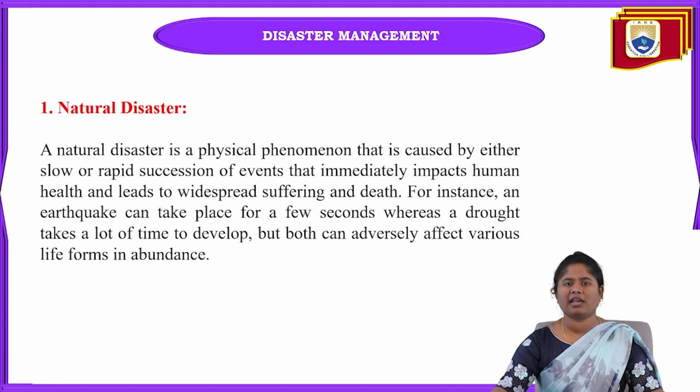For example, take an earthquake. An earthquake takes only a few seconds to change the lives of humans, whether it relates to property or to human lives. Whereas a drought means rains will not be there. A drought takes a lot of time to develop, but both earthquakes and droughts can affect various life forms in abundance.